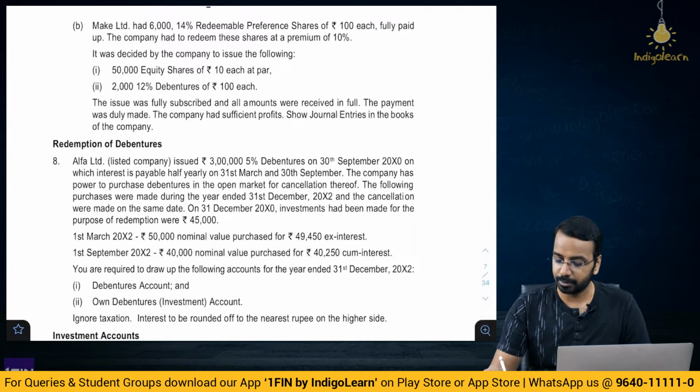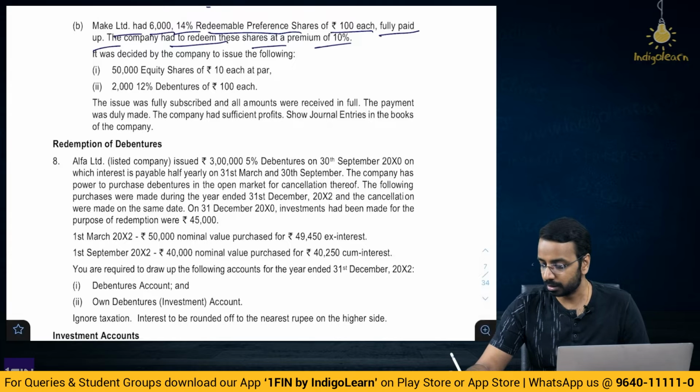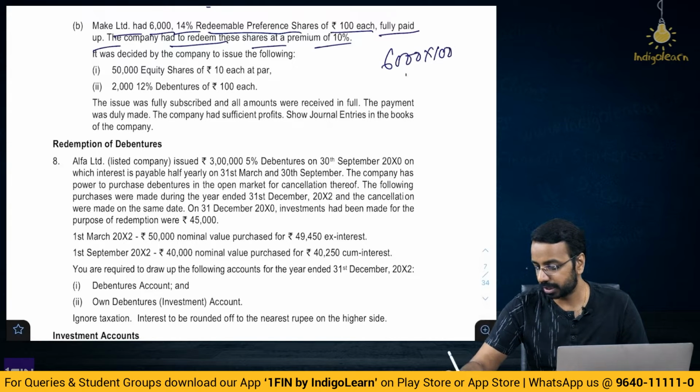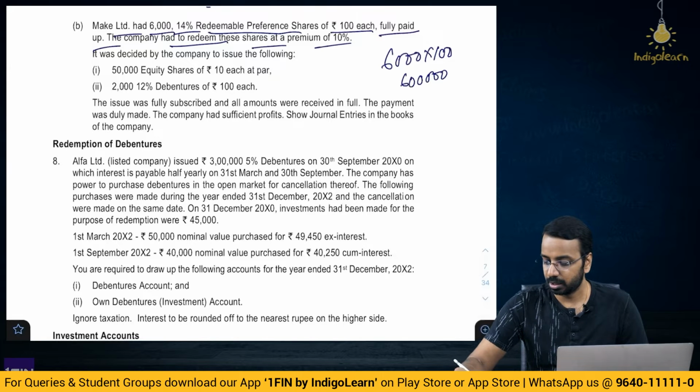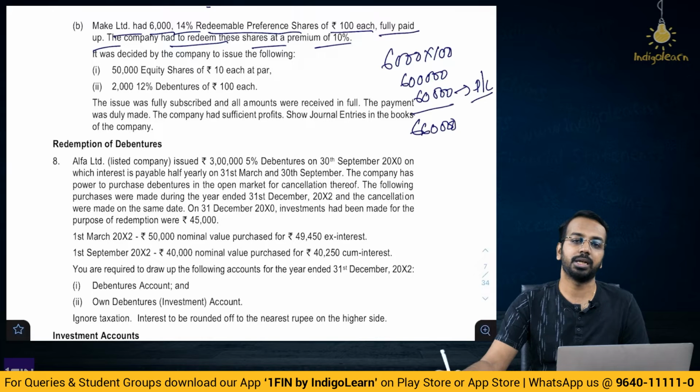Then, Make Limited had 6,000 14% redeemable preference shares of 100 each fully paid up. The company had to redeem these at a premium of 10%. So, 6,000 into 100, 6 lakhs, premium of 10%. So, 60,000 premium, which is 6,60,000. Please remember, this premium has to be provided out of your P&L account.